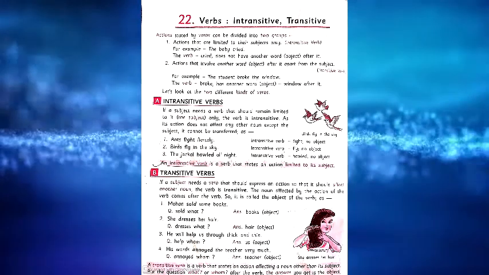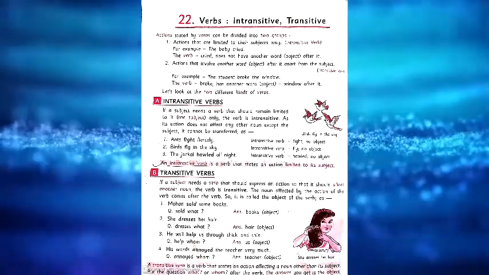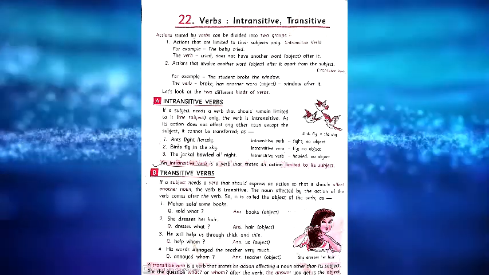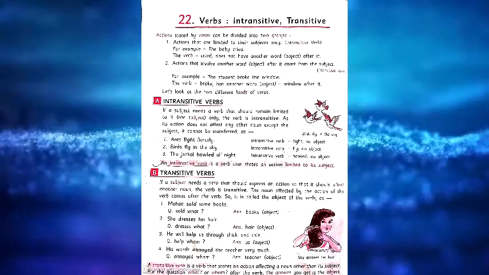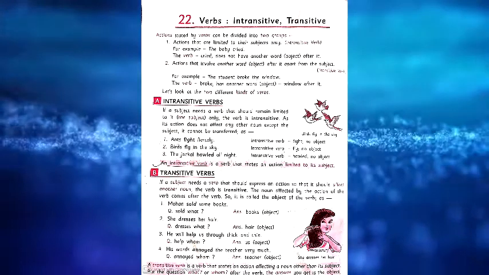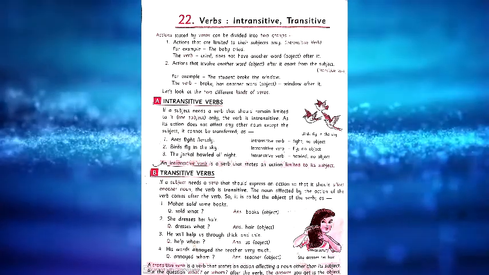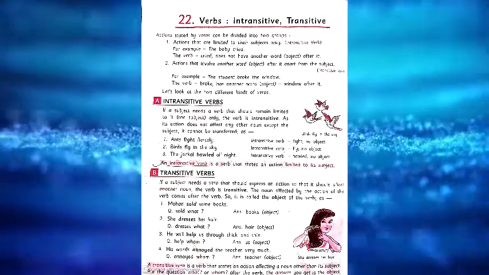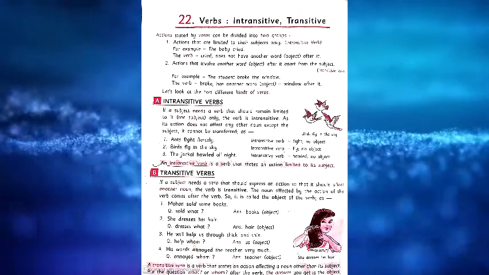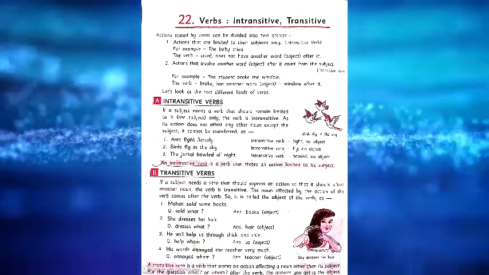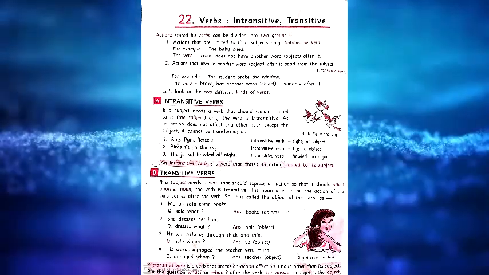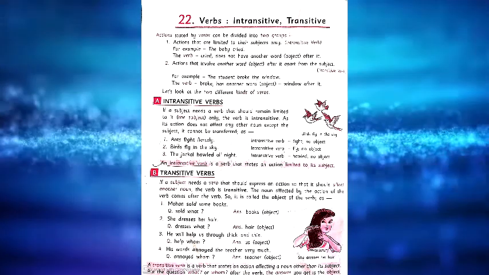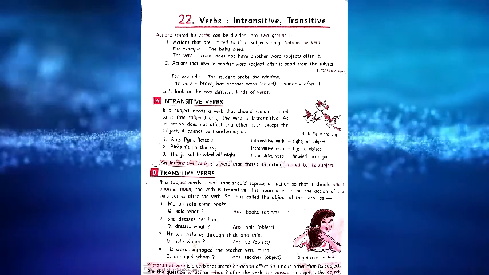And for the transitive verb, in a sentence there will be a verb and after that verb there will be an object. That kind of sentence we can call a transitive verb. A transitive verb is a verb that states an action affecting a noun other than its subject. These are the two definitions.